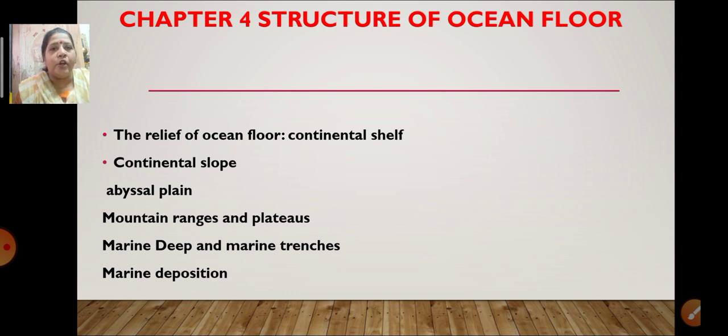Then at the end of the continental slope comes the abyssal plain. It is a plain area. Then we have also learned about the mountain ranges and the plateaus, which are called submerged mountains and hills. Then we have learned about the marine deep and marine trenches. What is marine deep and what is marine trenches? Do you all know? The shallower deep is called marine deep, while the deeper ones are called trenches. So this is the difference between marine deep and marine trenches.